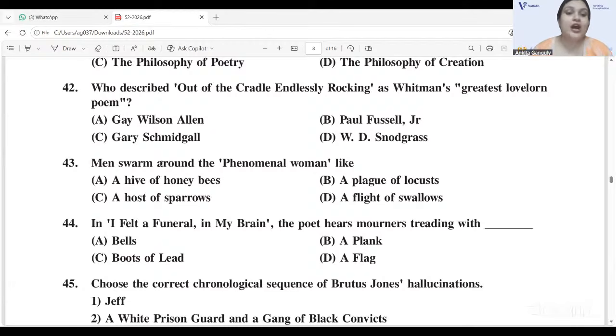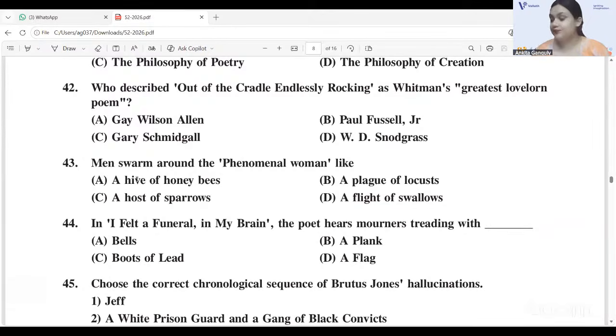Okay, right. Now, this is a question from the poem "Phenomenal Woman" by Maya Angelou. Men swarm around the phenomenal woman like dash. A very easy, straightforward textual question from the poem itself. It is a hive of honeybees, 43A.